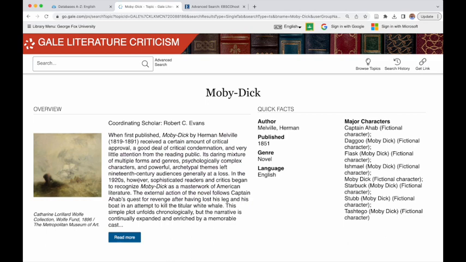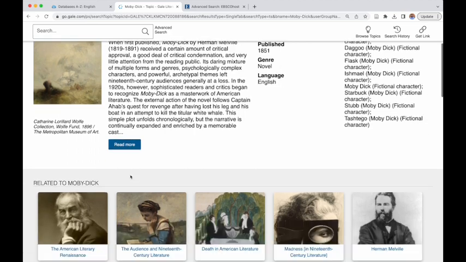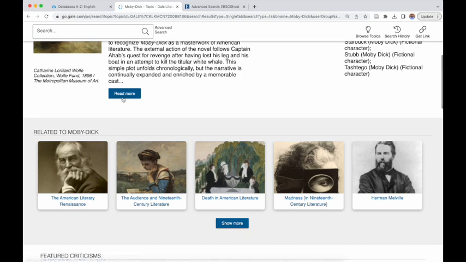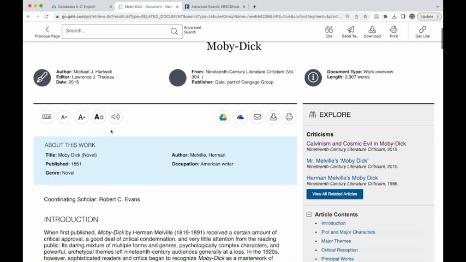And we get a basic overview and some quick facts. We also get articles that are in relation to this time period. But I want to click on the actual entry in relation to Moby Dick. And we're going to click Read More here.